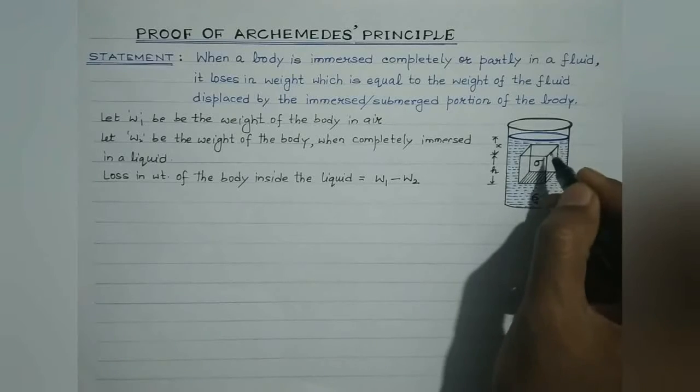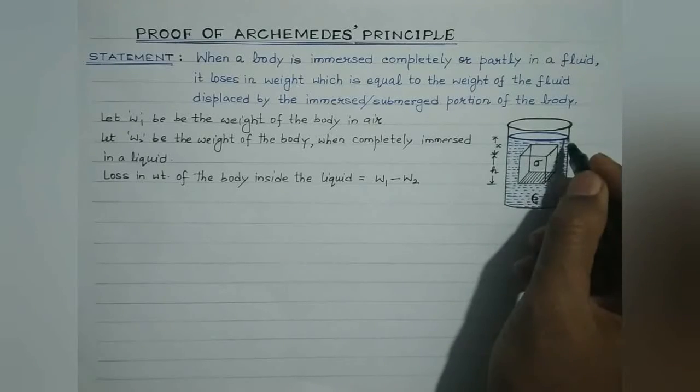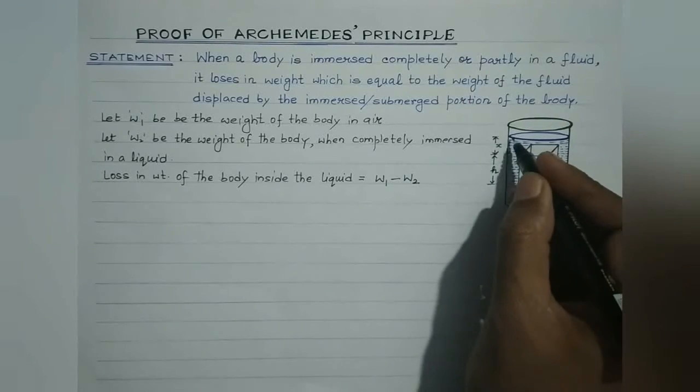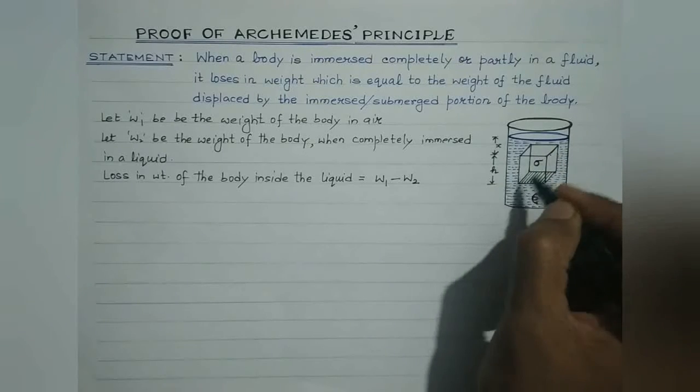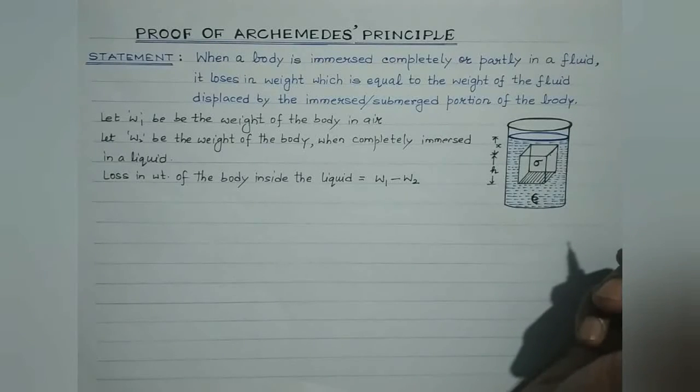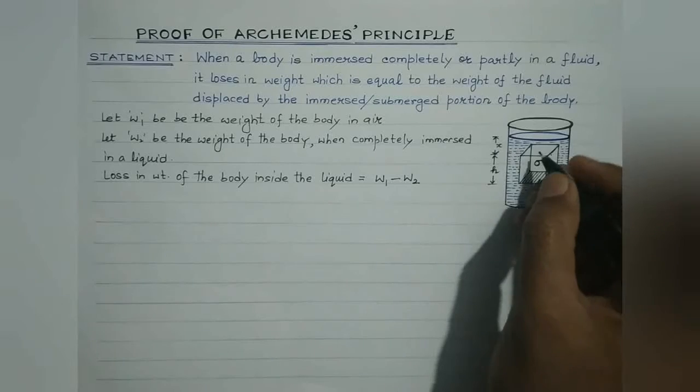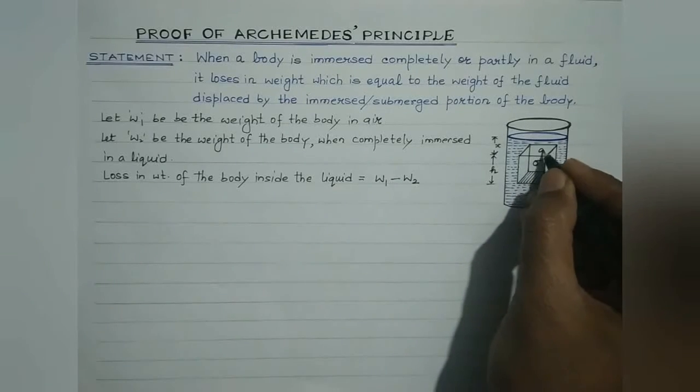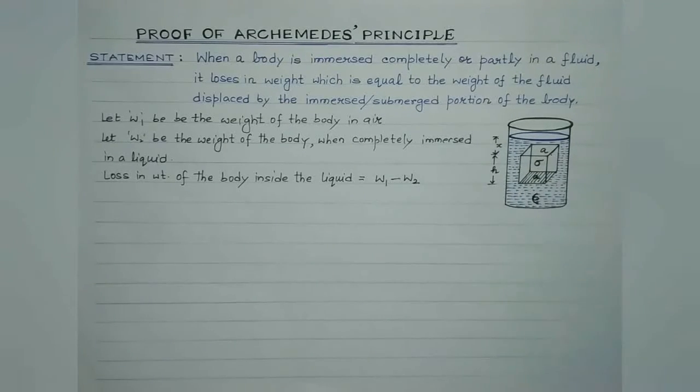Now for that, suppose there is a body completely immersed. The top face is at a depth x from the free surface of the liquid, and the bottom face is at a depth x plus h from the free surface of the liquid. And suppose this cross-sectional area is A.